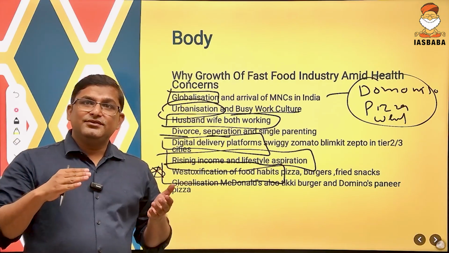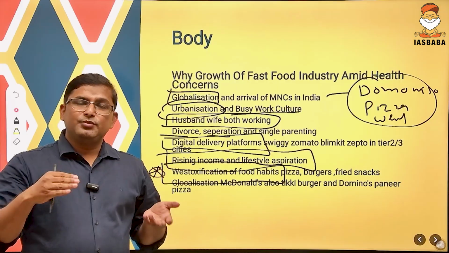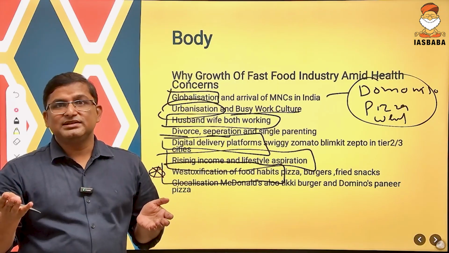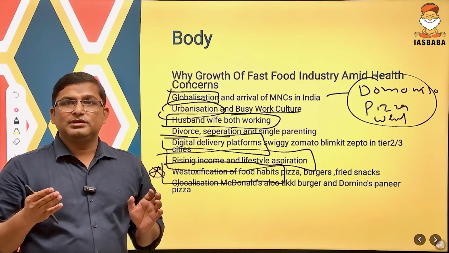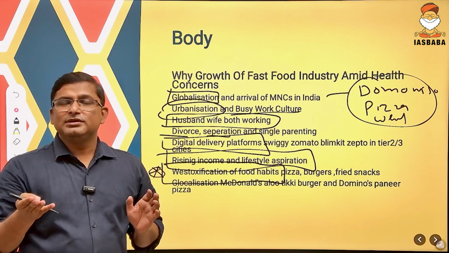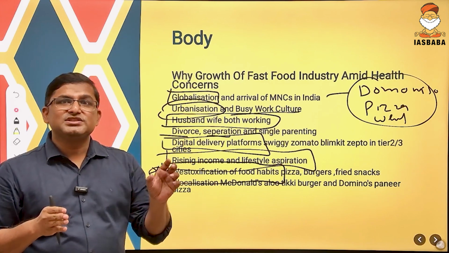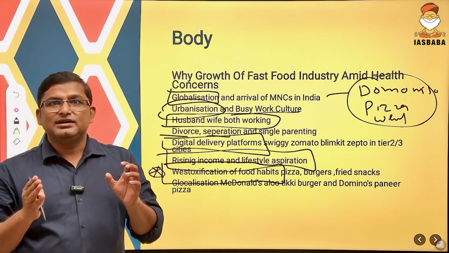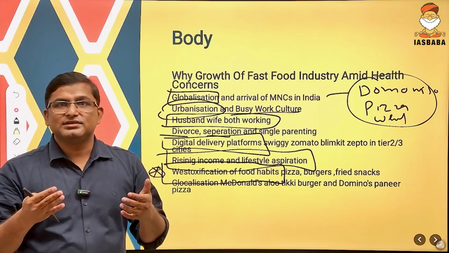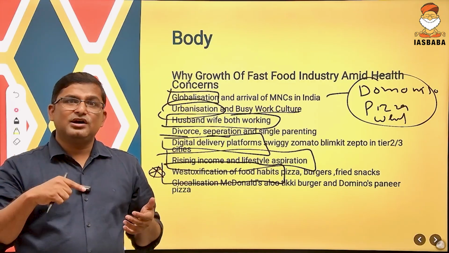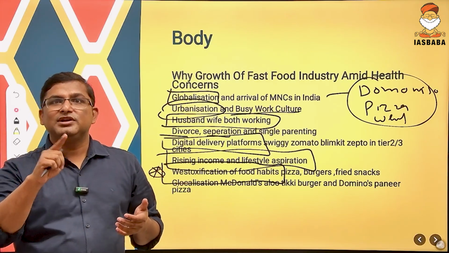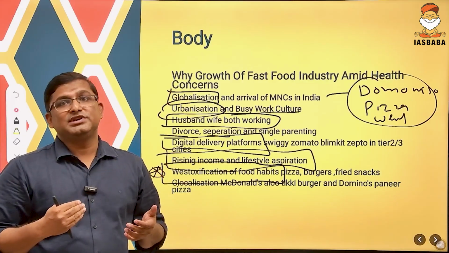For example, if you are visiting any shopping mall, any tourist place, then you will search for what? For pizza, for burger, because you are considering that pizza and burger is a symbol of status, and it is also due to your rising income. You are able to purchase this fast food.